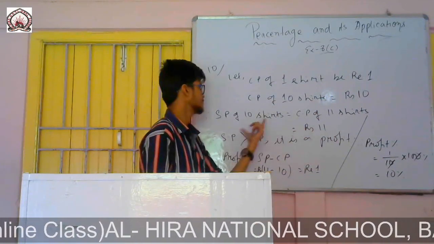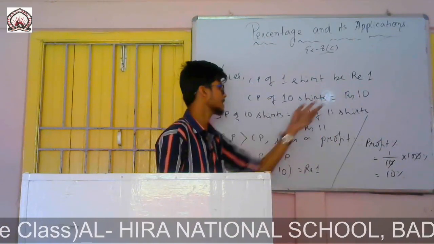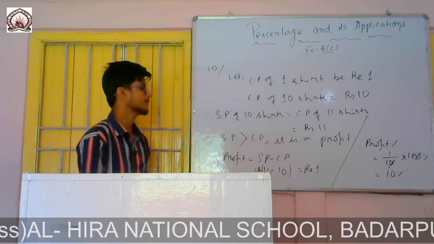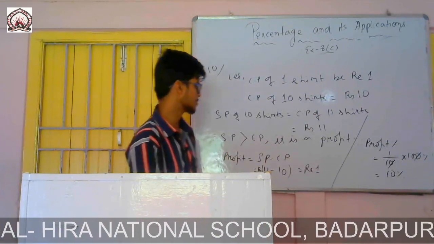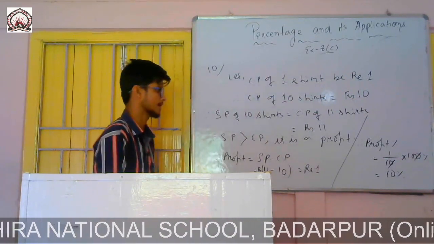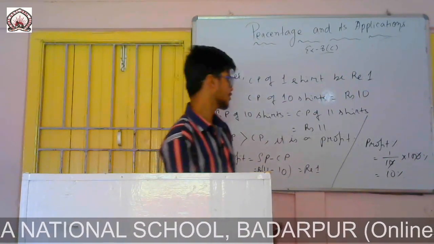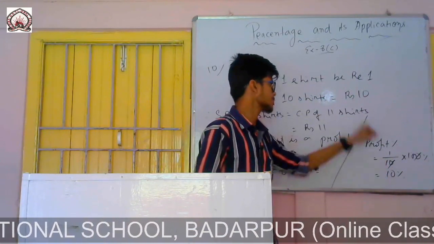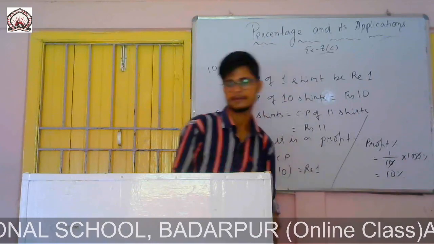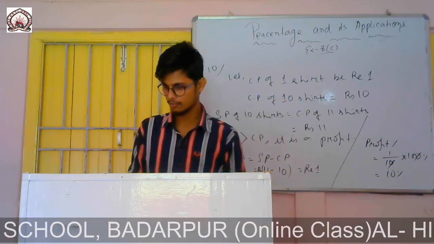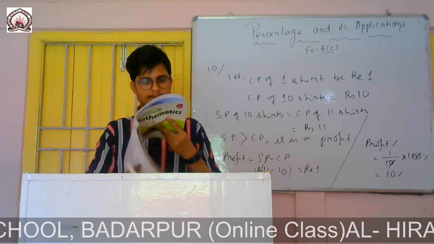Since SP is rupees 11 and CP is rupees 10, SP is greater, so there is a profit, and profit equals SP minus CP. Profit is rupees 1, divided by cost price 10, into 100. I got the answer 10%.